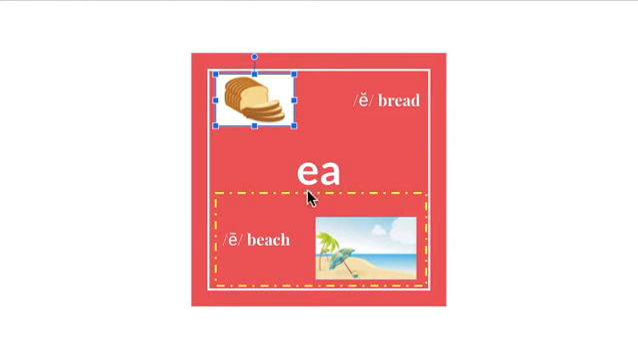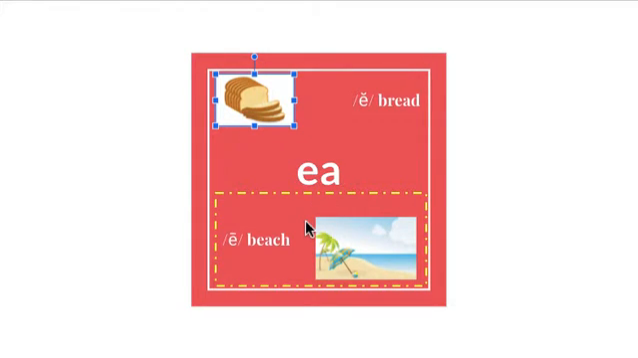Today we're going to talk about the EA vowel team. Remember, a vowel team is when you have two vowel letters, in this case E and A, right next to each other, and together they represent only one sound. Now, the EA vowel team can be a little tricky because it can make two different sounds depending on which